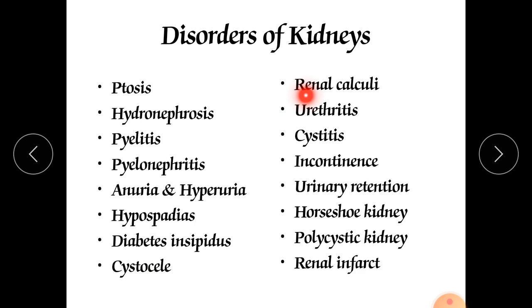Next is renal calculi. This is another word for kidney stone. Why does this occur? This occurs due to layered deposition of salt that develops at various positions. It may develop in the ureter, in the renal pelvis, or in the medulla or papilla. So at any part of the kidney, in the ureter, or at the urinary bladder, at the junction of the urinary bladder also, the renal calculi can develop.